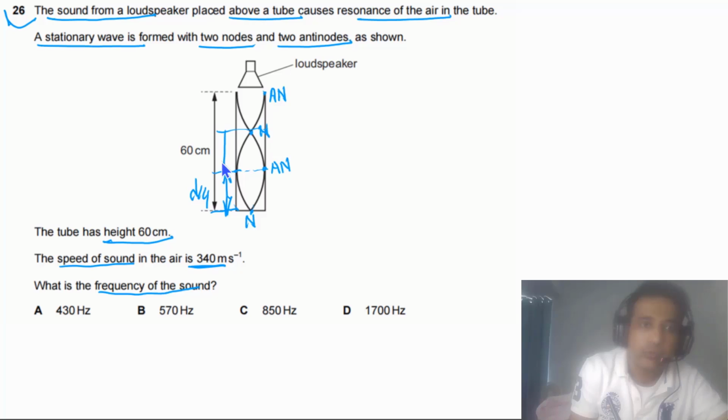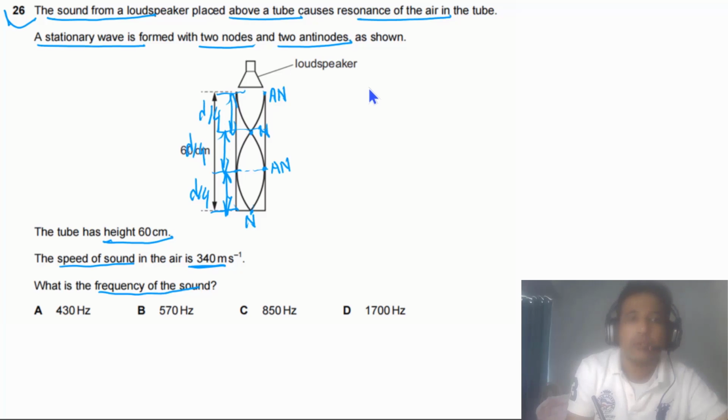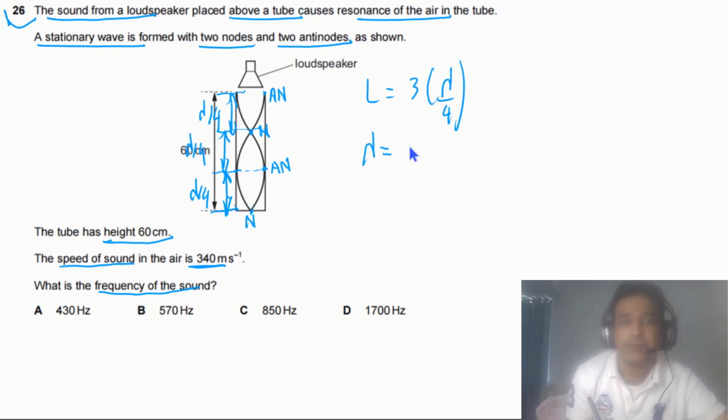The distance between the next antinode and node is also lambda by 4, and this distance also has to be equal to lambda by 4. So in this case we have L equal to 3 lambda by 4. So from here we can find the value of lambda. Lambda will be equal to 4L divided by 3.